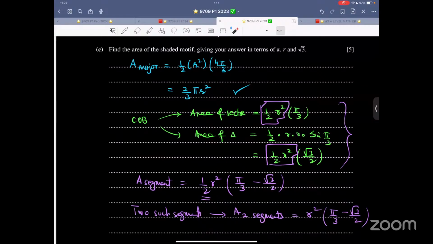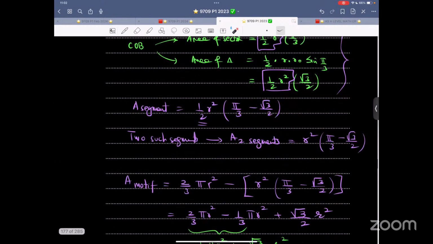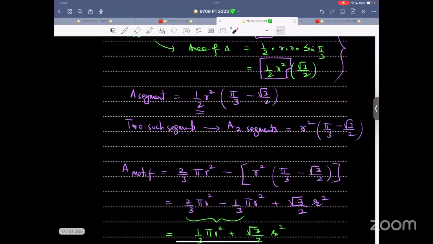Area of major sector, half r square, 4 pi by 3. Then area for COB, area of sector, half r square, pi by 3. Area of triangle, half AB sine C. The difference is the segment. There are two such segments. That is what you are getting.